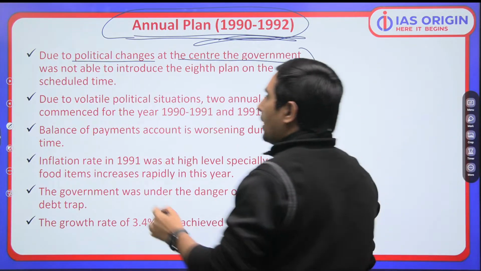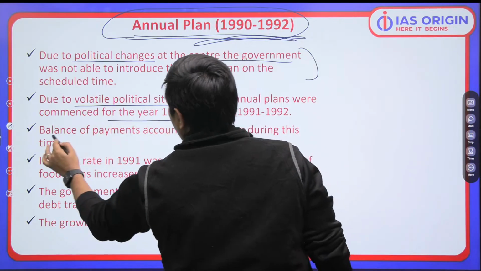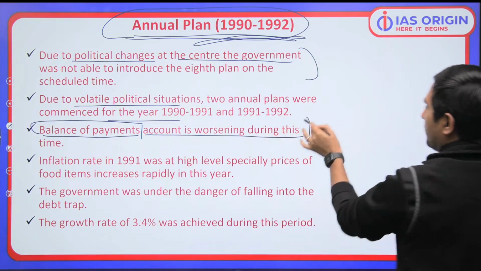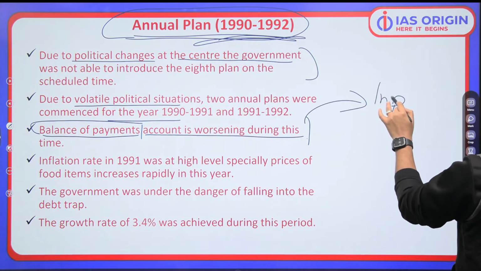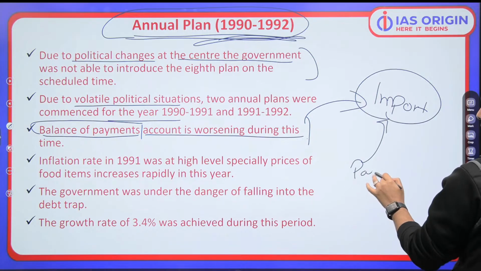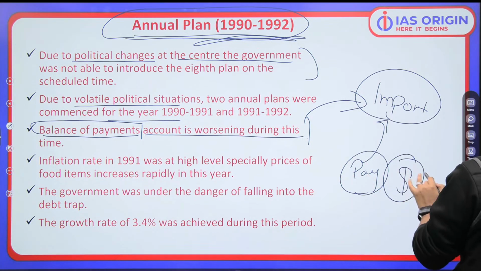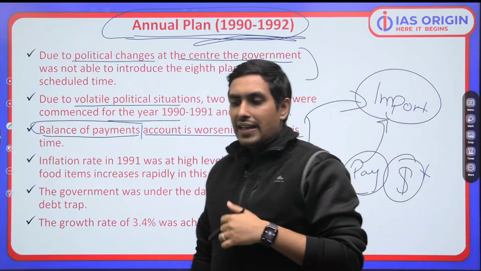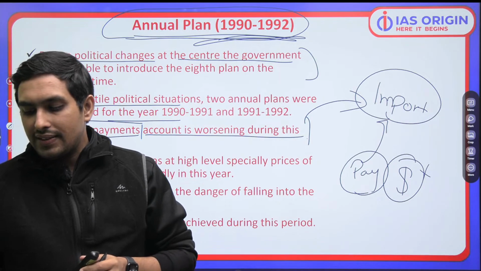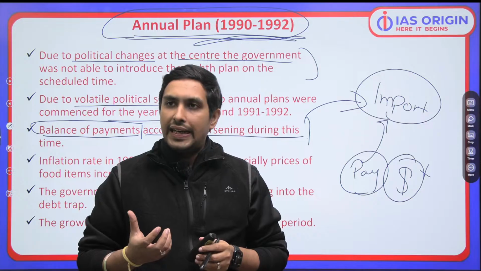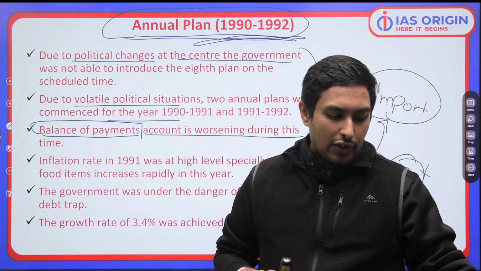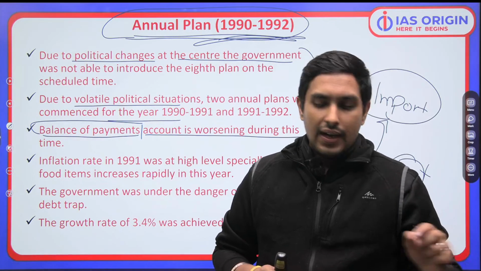And on top of that, we have a very volatile situation at the economic front. We have balance of payment worsening at this point in time. Now, what is balance of payment? Simply, if you import anything, oil or something, you have to pay for that, and you pay in dollars. And if you have a very small quantum of dollars, what are you going to do? That is certainly going to be a problem. So that is what we are observing here. Getting it? Things are not really rosy at the economic front in India. This is something you have to understand precisely.